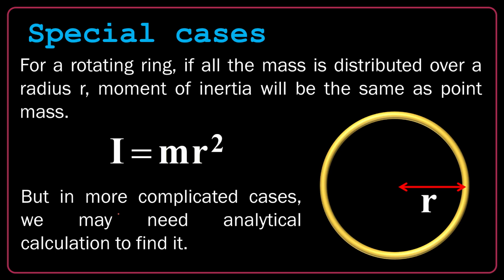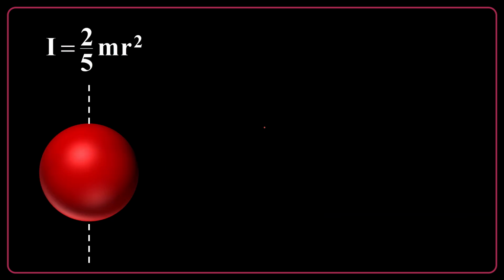But in general, there are different shapes. They may be very complicated and totally irregular, like this. For cases like that, practically in high school questions, they will give you the moment of inertia. But for some very easy geometrical shapes, like a sphere rotating around its axis, it's 2 over 5 m r squared.